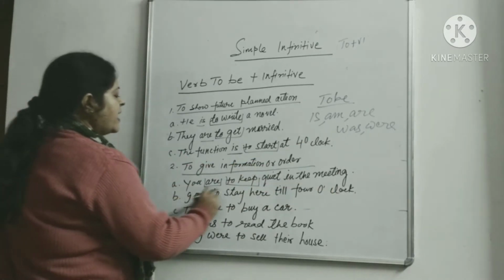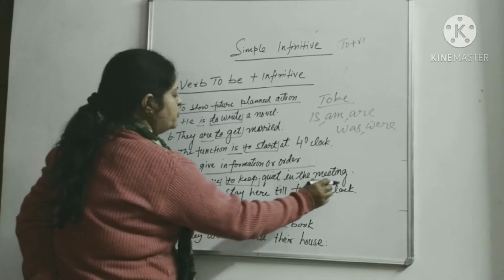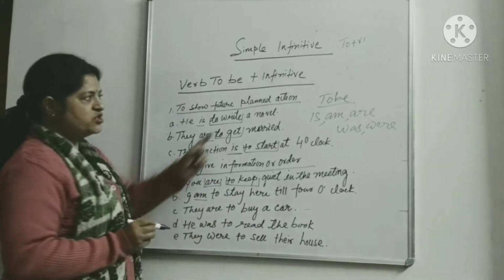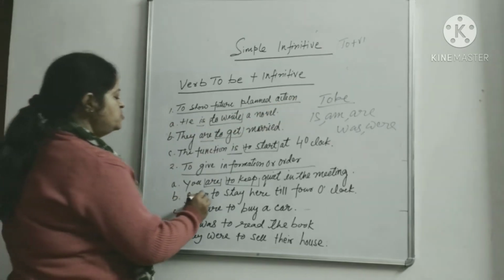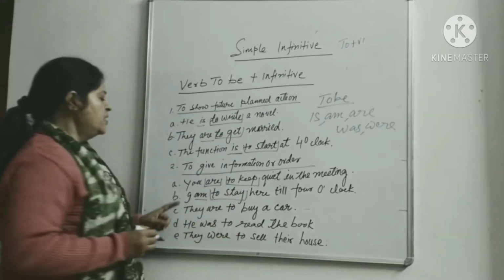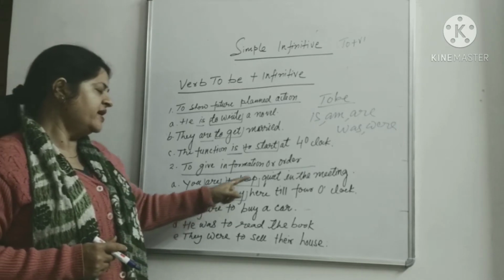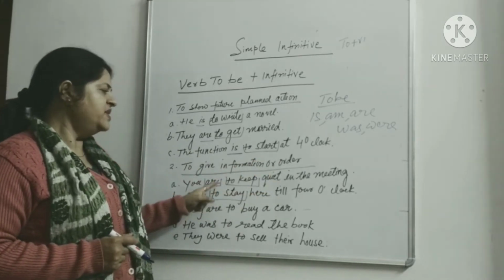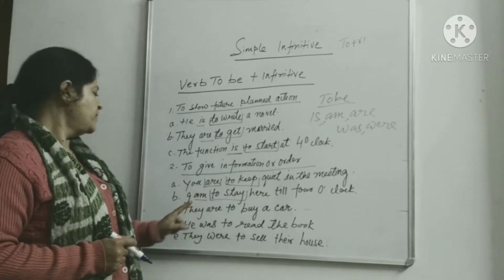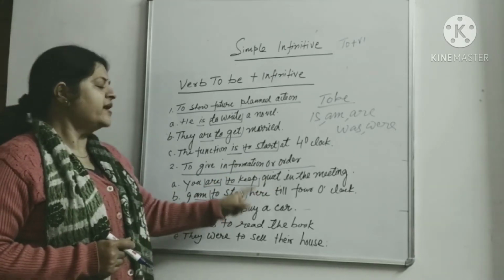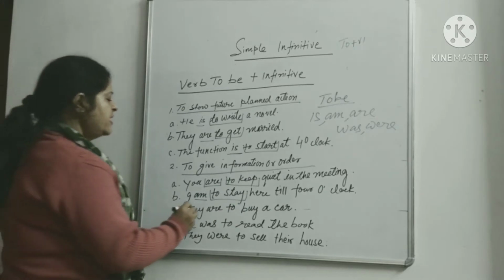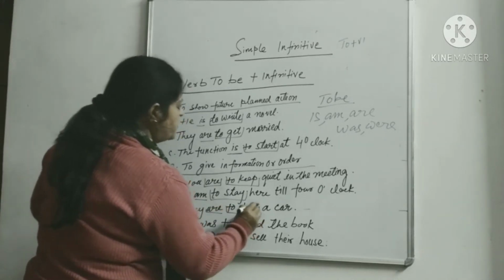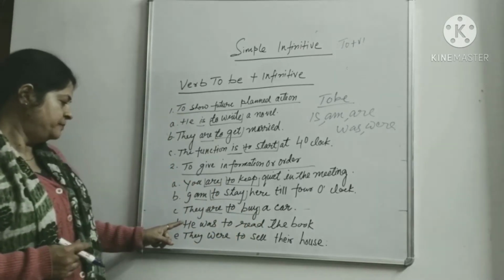Then, I am to stay here till 4 o'clock. Here see, beta, "I am" is the formation of the to be verb, then "to stay" is the infinitive. So मुझे यहाँ रुकना है 4 बजे तक. You are to keep quiet in the meeting. तुम्हें मीटिंग में चुप रहना है. And they are to buy a car. उनको एक कार खरीदनी है. "They are" is the to be verb, and then "to buy a car" is the infinitive.